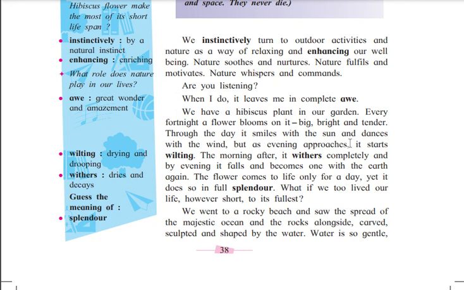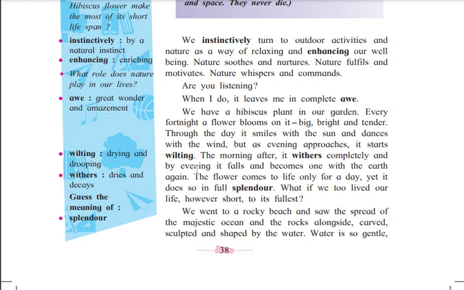After a fortnight, this becomes big, bright and tender. Through the day, it smiles with the sun and dances with the wind. Throughout the day they are dancing with the wind, but when the evening comes, it starts wilting.